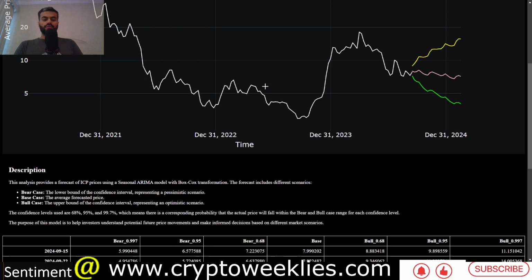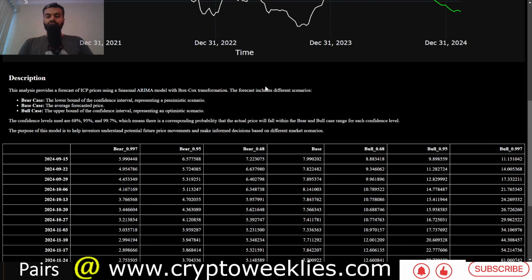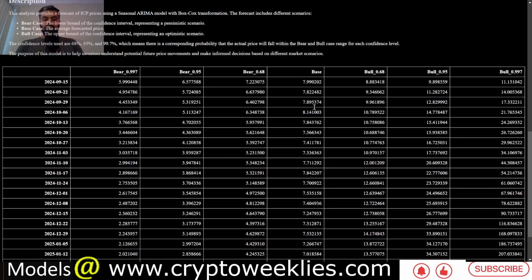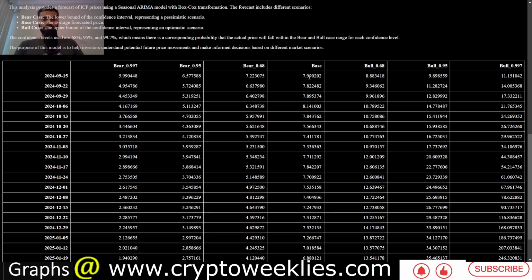And if you want to know how these machine learning based forecasts are calculated, all of the content, at least the one that is shown on cryptoweeklies.com, is available for free. You don't have to pay or sign up for anything. The tabular valuations are available. The base case is the column in the middle. To its left are the three bear cases at 1 standard deviation, 2 standard deviation, and 3 standard deviation confidence level, and to its right are the equivalent bull cases.